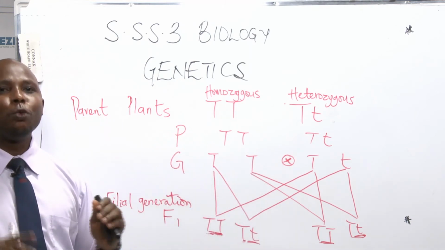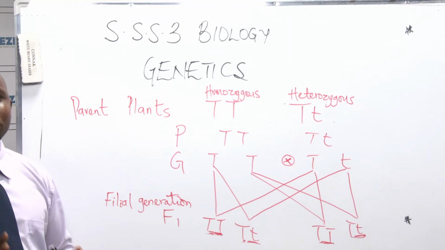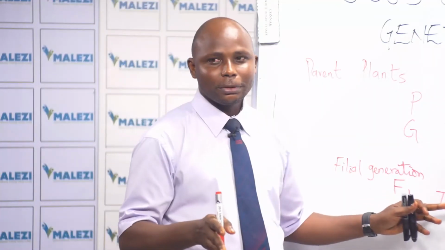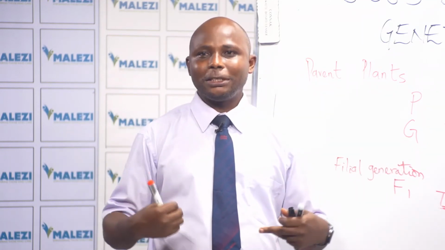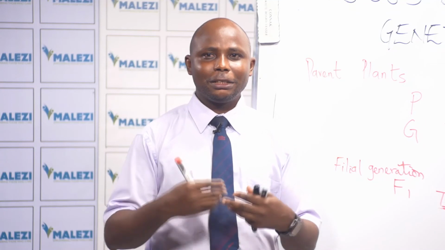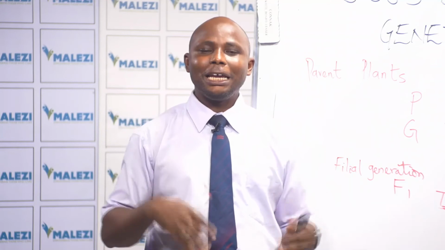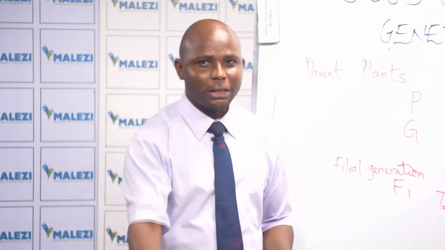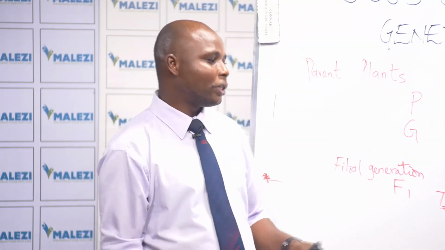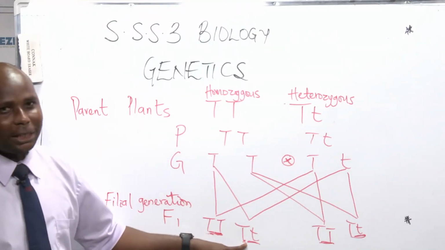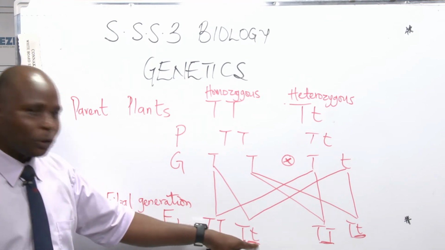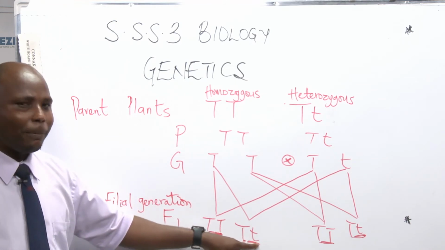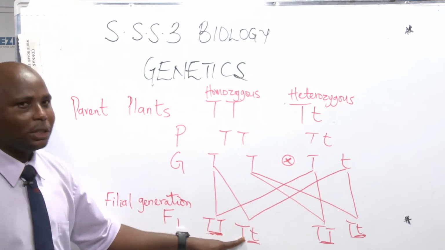But when you are now asked, what is the genotypic ratio? Now, when we talk about genotype, it's not what you see. The fact that you see someone that is tall, you cannot tell if the person possesses the shortness gene or not. But you know the person is tall. But there is tendency for a tall parent to give birth to a short child. What is responsible? There is every possibility that that particular parent is having a gene for shortness, but it is being masked by the gene for tallness, which is the dominant gene.